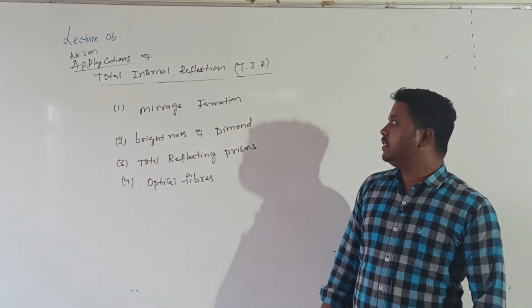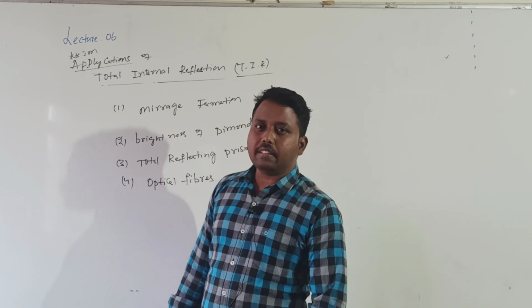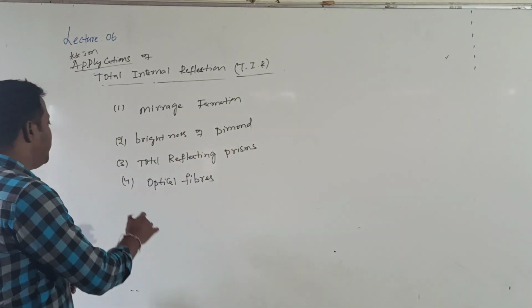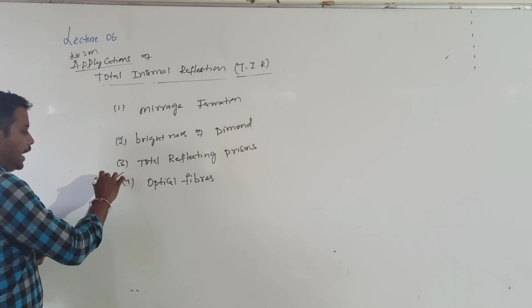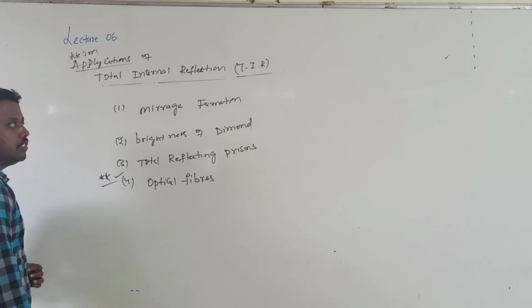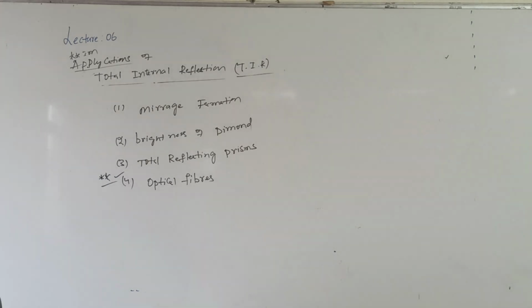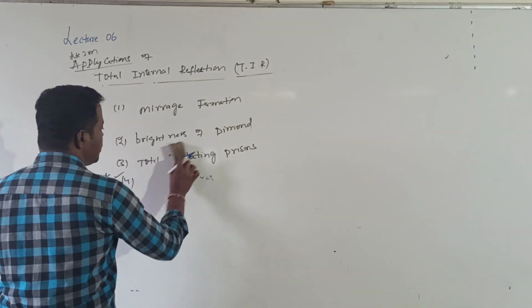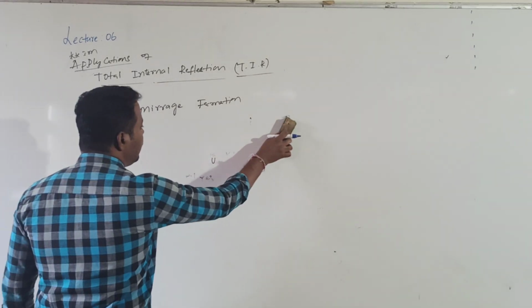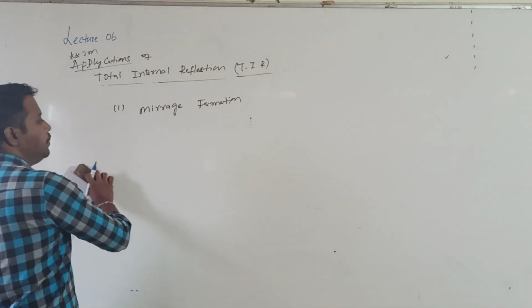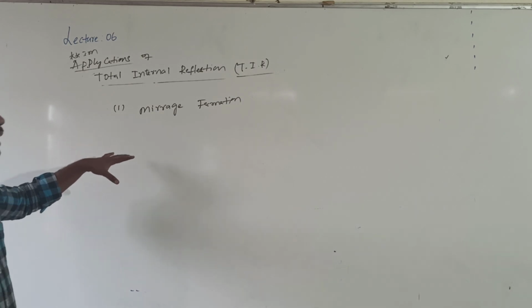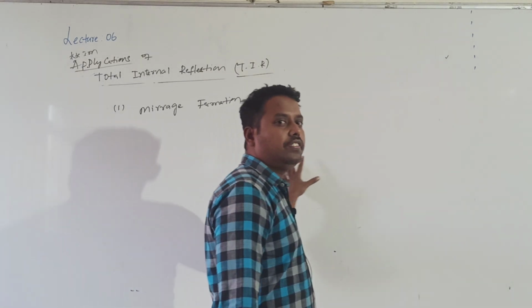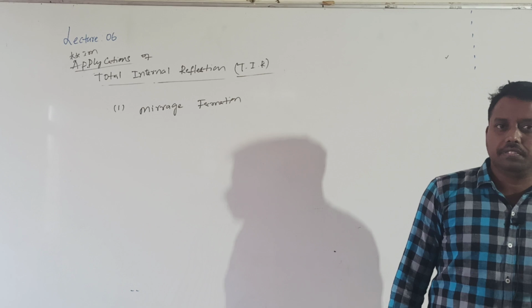For the exam point of view, they have asked about optical fiber many times: construction and working of optical fiber, and again applications of optical fiber. The remaining ones are not asked as much, but roughly we will discuss the formation of mirage and how we can explain the brightness of diamond. So today we will conclude these 4 points, that are the applications of total internal reflection.